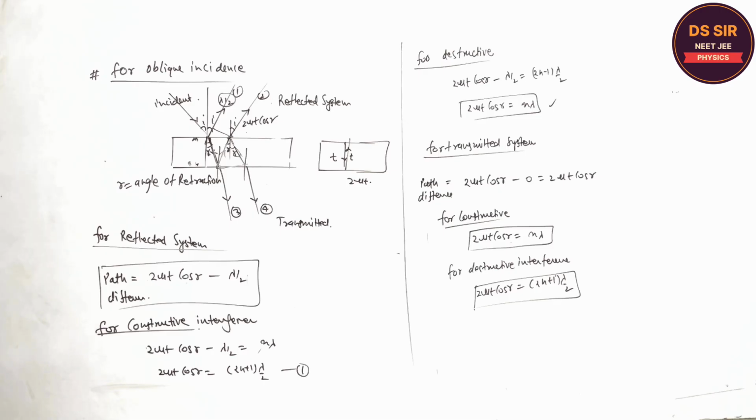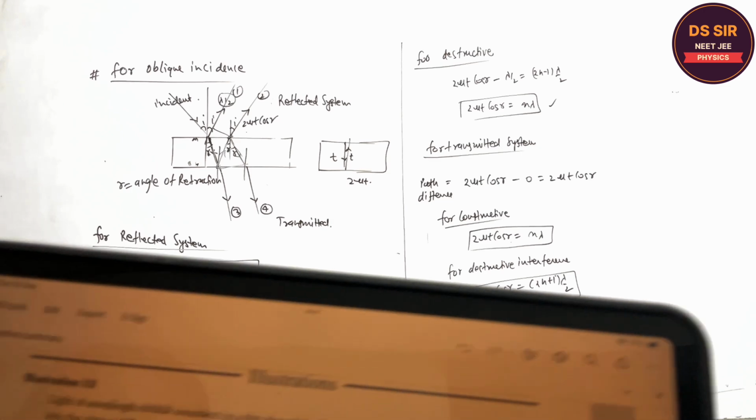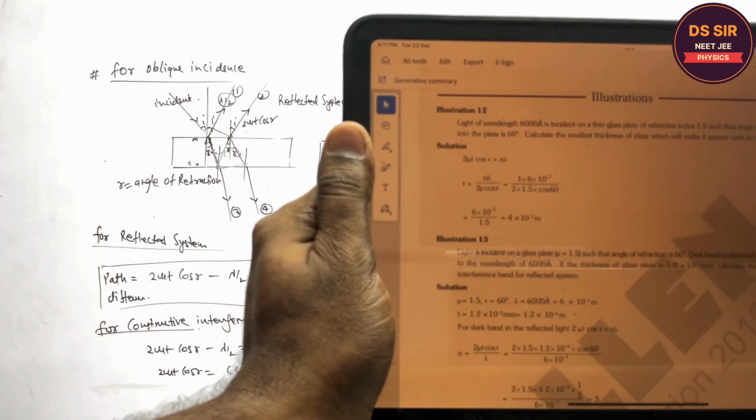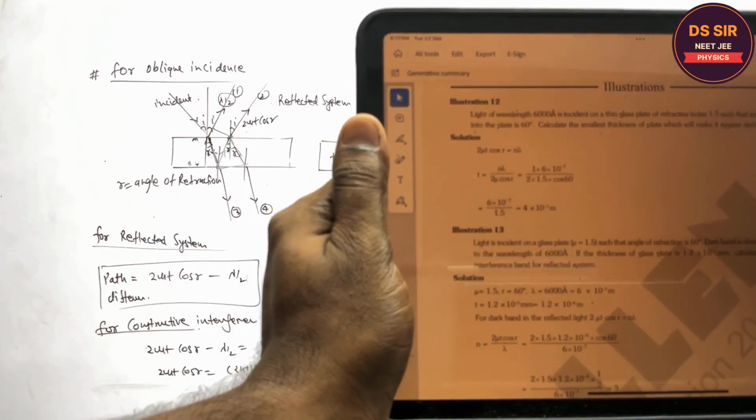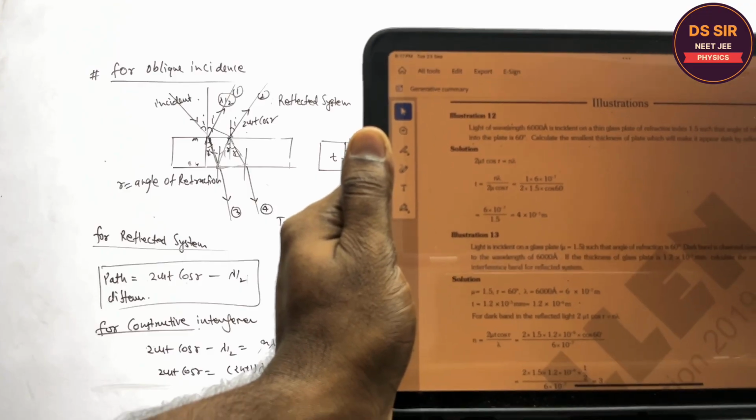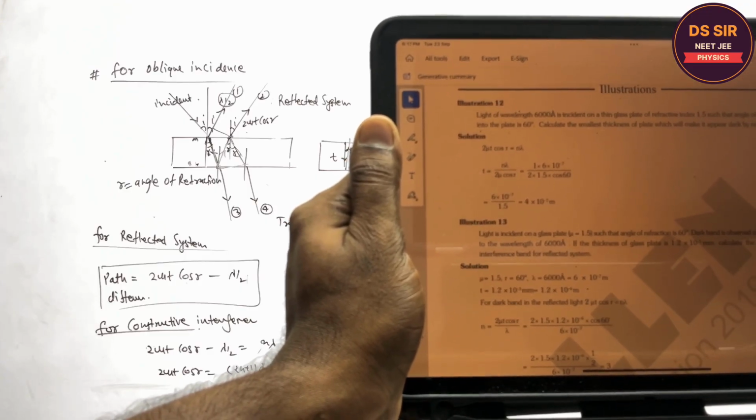All right, can you open the sheet? These are the examples, right? Example number 12 it is. 12 and 13 in my book. Is this topic included in your coaching or not?